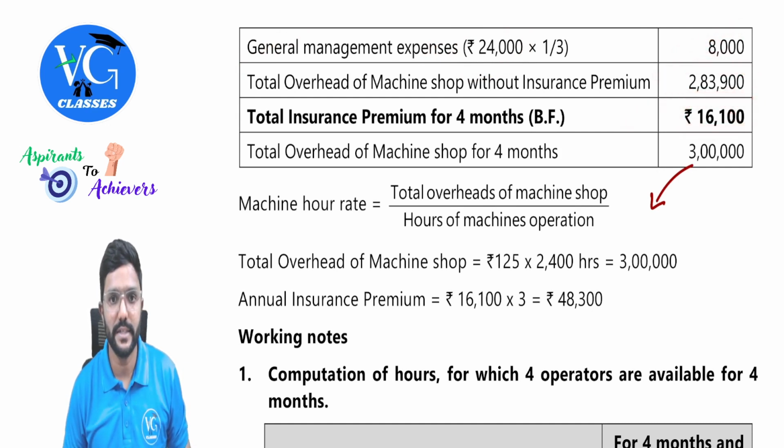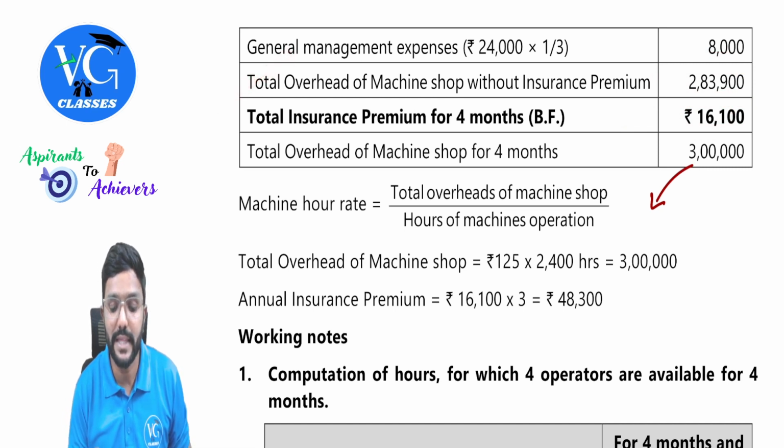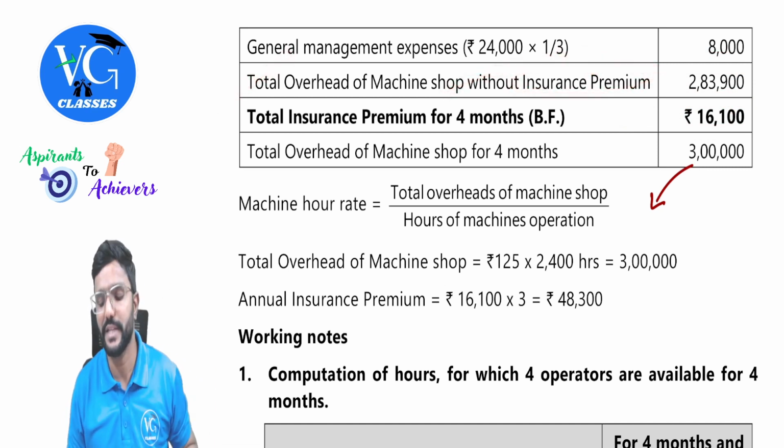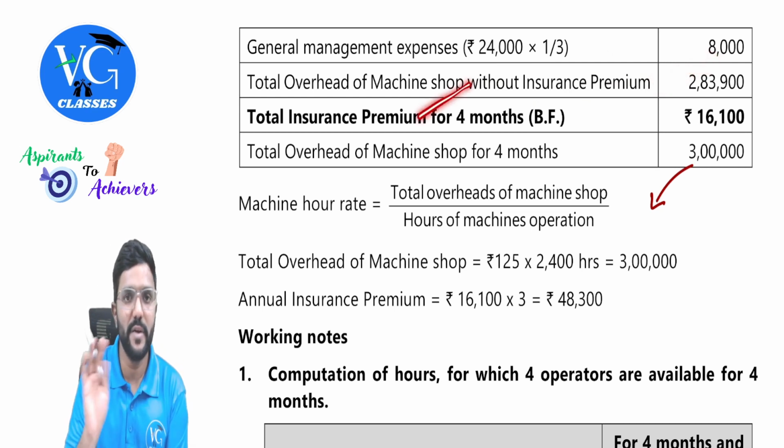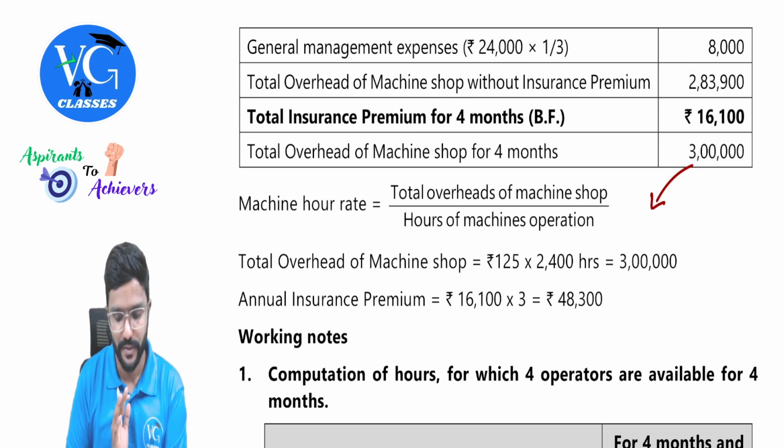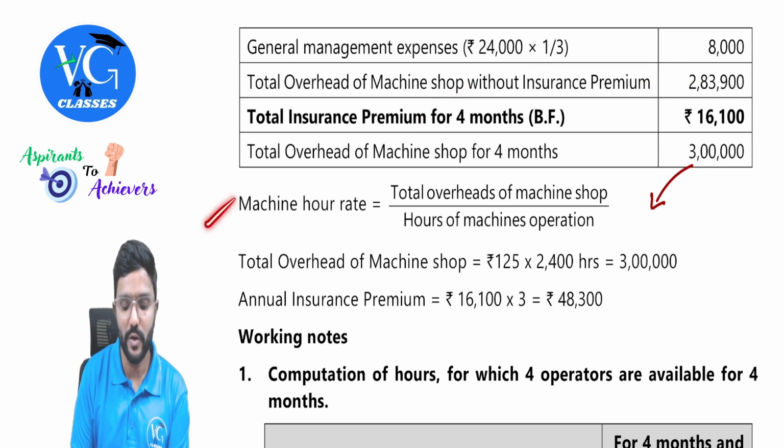This we are supposed to calculate. So we are calculating total overhead other than insurance premium, that is excluding that. 2,83,900 we will get. Okay, sir. Insurance premium we don't know, but even that is a part of cost. But let us try to calculate what is the total cost.